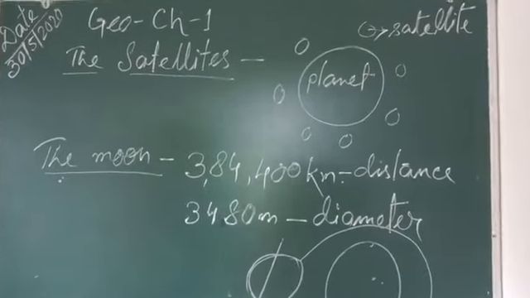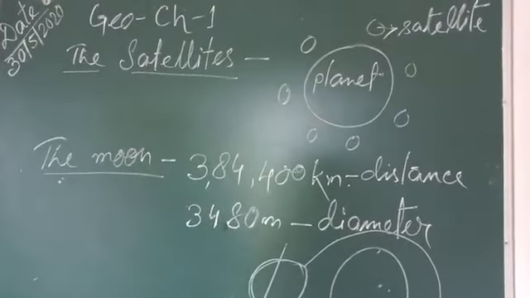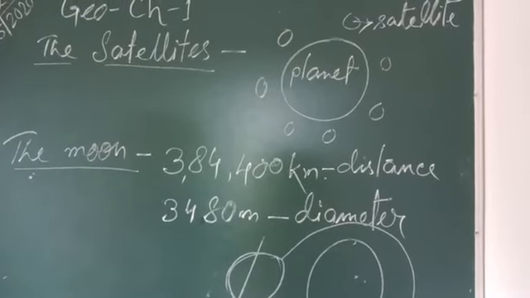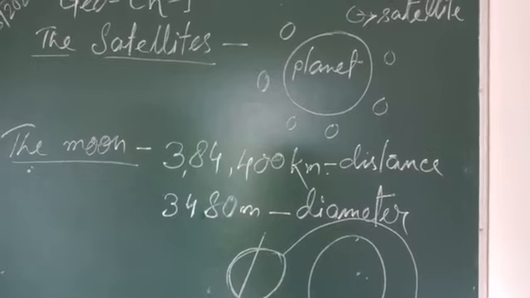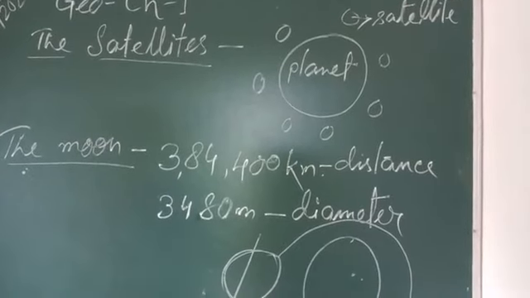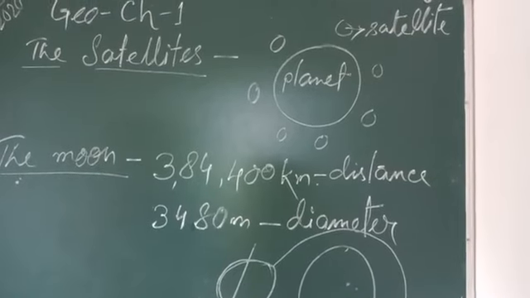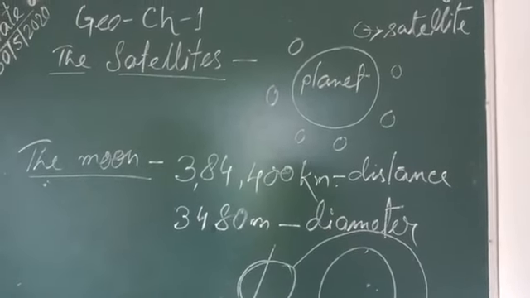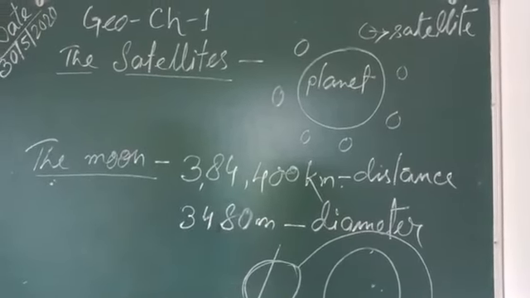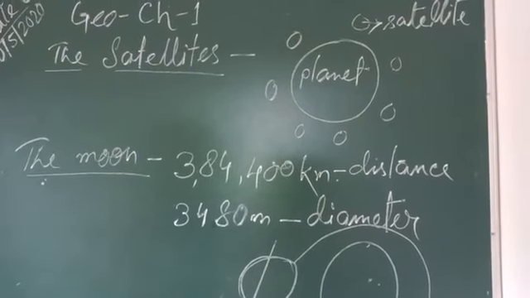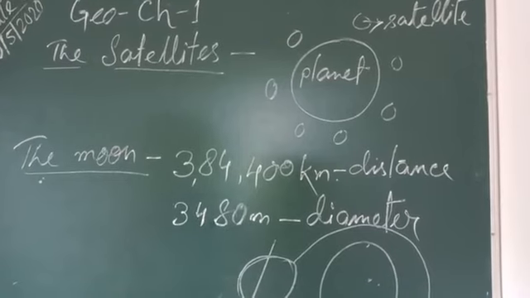So these are the things we have learnt about the satellites and the moon. Two American astronauts, that means those who go to space, are called astronauts. One is Neil Armstrong and another is Edwin Aldrin.